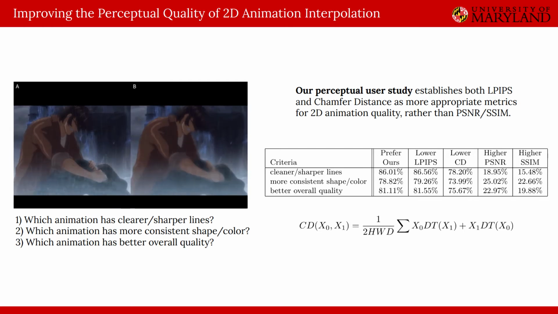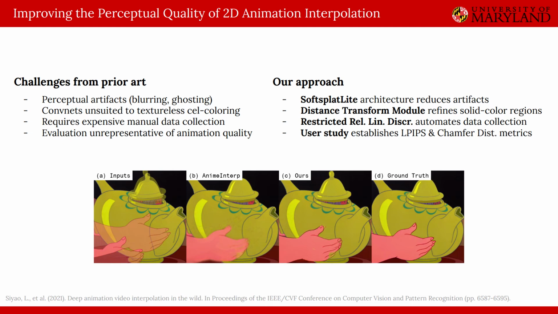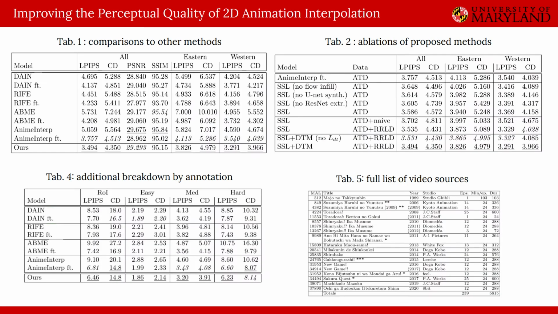In summary, our proposed methods improve the perceptual quality of 2D animation interpolation. We redesigned the synthesis network to reduce artifacts, proposed a custom module leveraging domain-specific line information, and scaled up training data collection with an automated filter. We achieved state-of-the-art LPIPS and chamfer scores on the ATD12K benchmark, validated by our user study establishing their use as perceptual metrics on 2D animations. Please refer to our paper for more detailed results, additional examples, and an ablation of our model components.